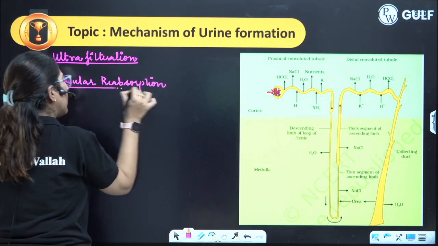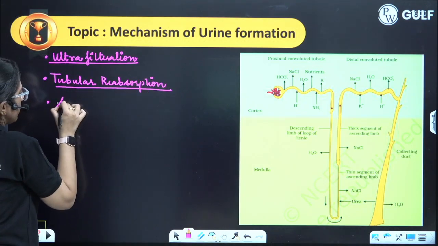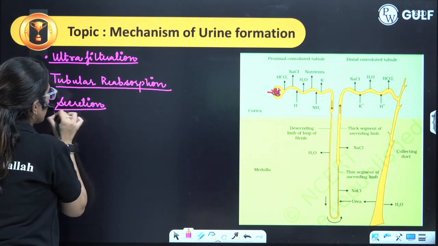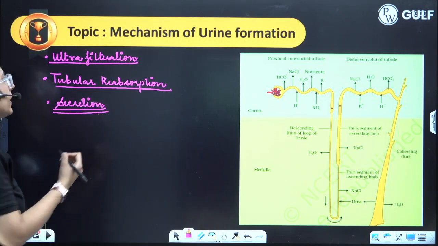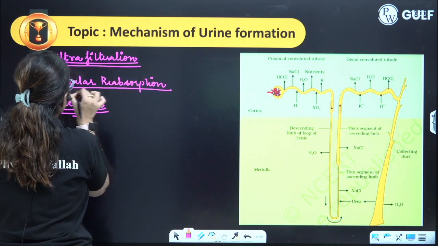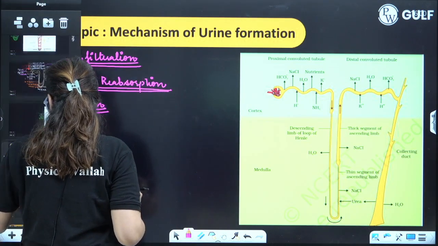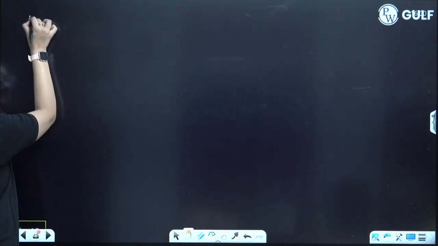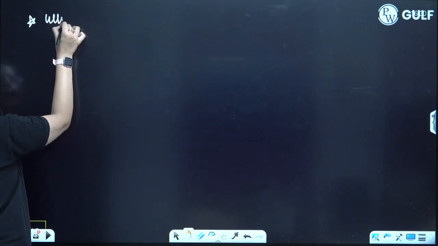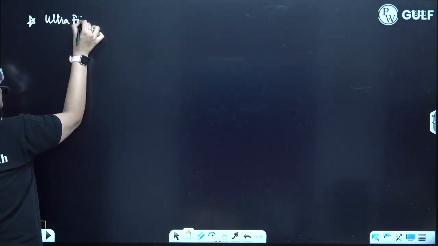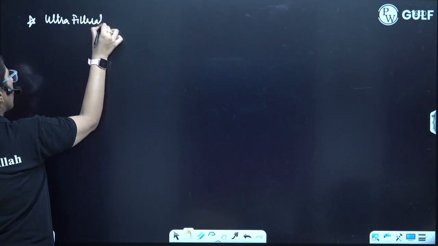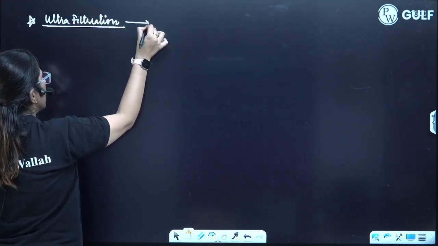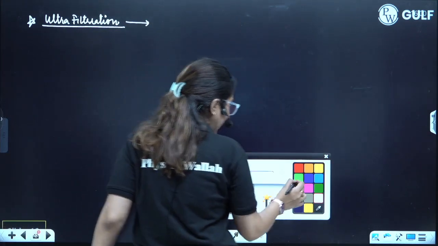And the third one is secretion. So I'll be explaining all these steps with you one by one, right? First, let's talk about ultrafiltration. Because of ultrafiltration, what happens is we will get filtrate.